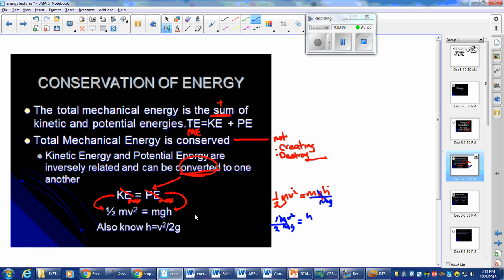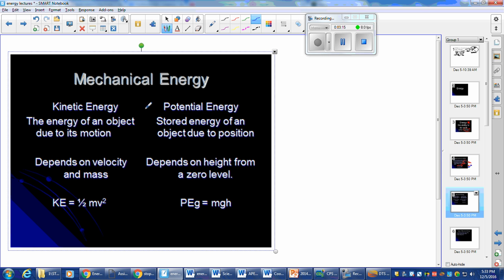So let's talk about potential energy. This is gravitational potential energy right here. Let's see if there's a slide here that talks about it. Okay. Mechanical energy. Kinetic energy is the energy of motion. So whenever you think kinetic, you should think moving. Kinetic, like kinematics. It depends on the velocity and the mass. These are the things that affect kinetic energy.